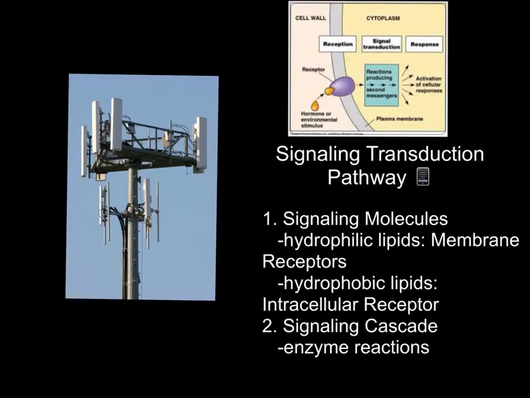An example of a cell tower that helps the signals is the signal transduction pathway, which involves signaling molecules, which are hydrophilic lipids with membrane receptors and hydrophobic lipids with intracellular receptors, and the signaling cascade, which is the enzyme reactions.